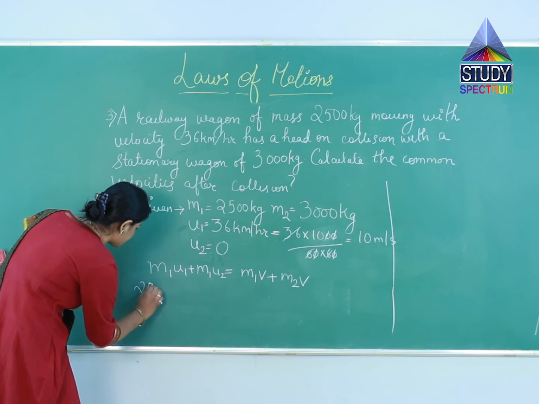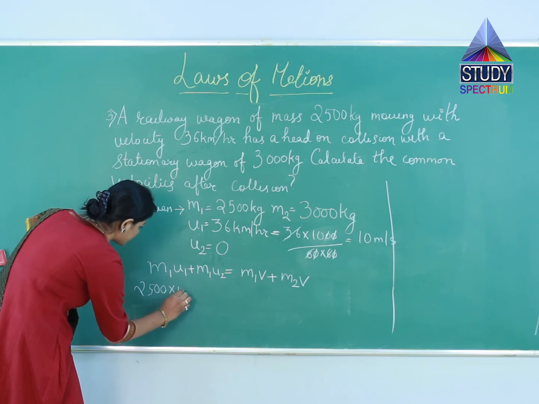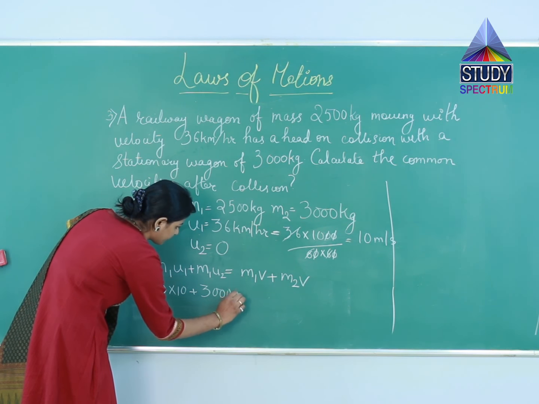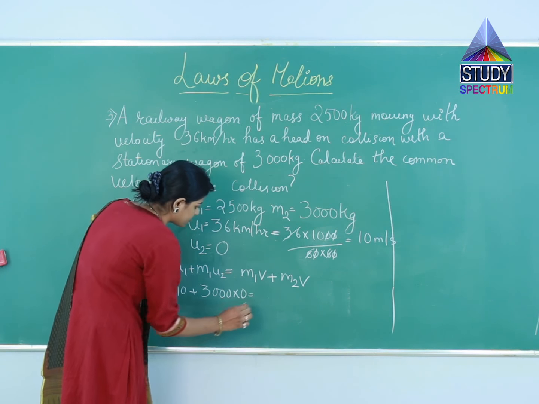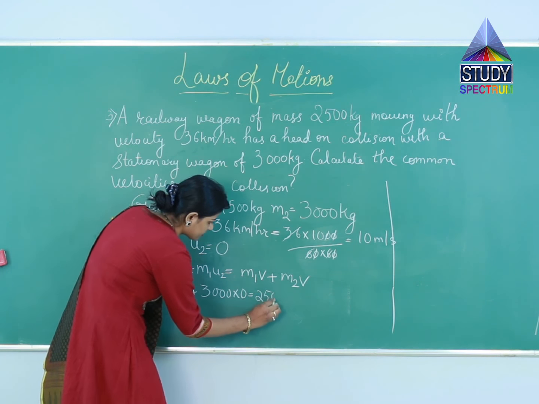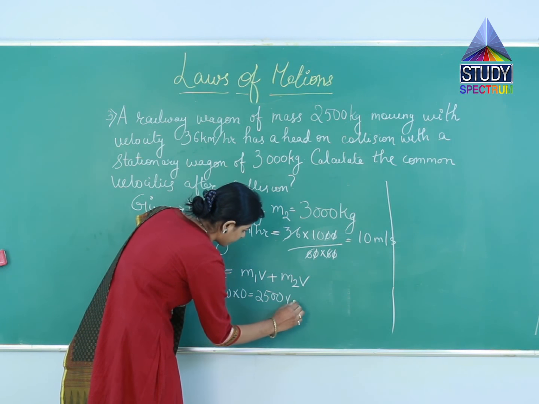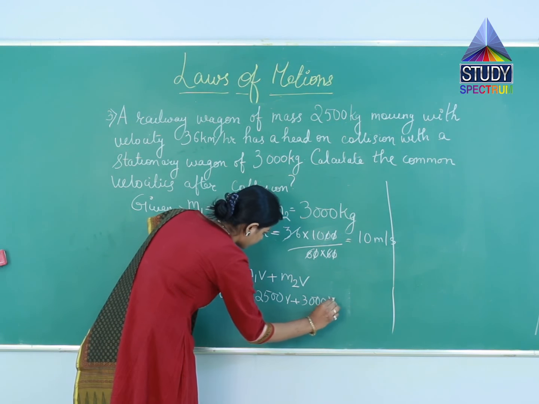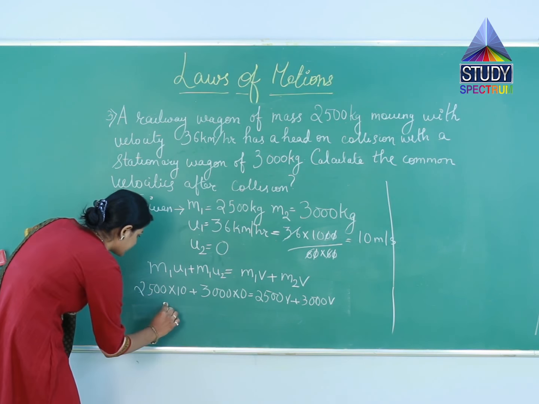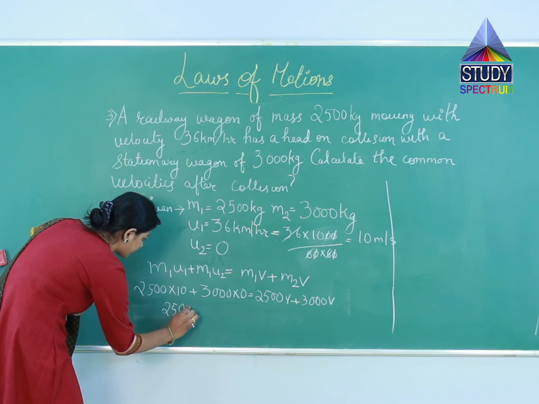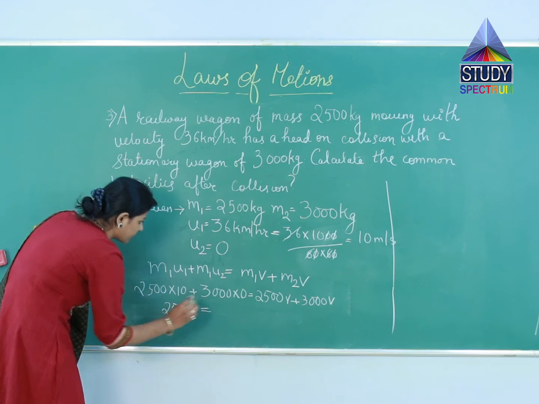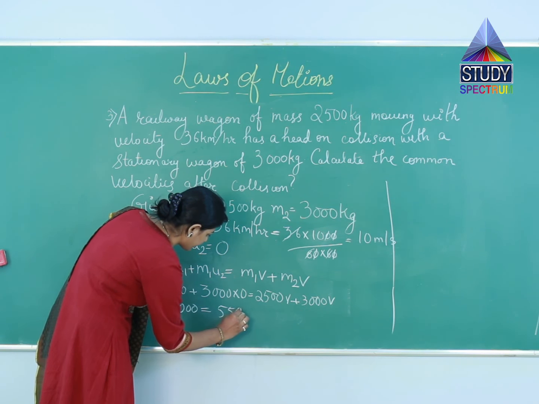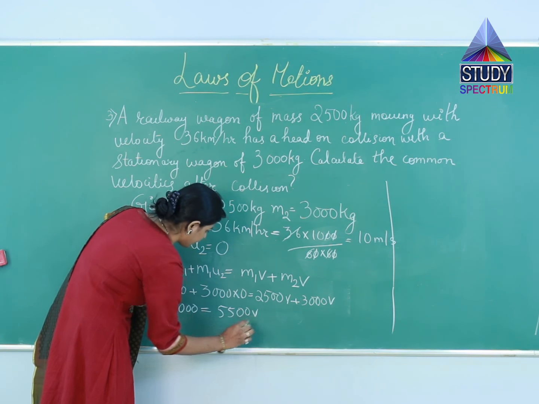Substituting the values, 2500 into 10 plus 3000 into 0 equals 2500 V plus 3000 V. Here we get 25,000 equals 5,500 V.